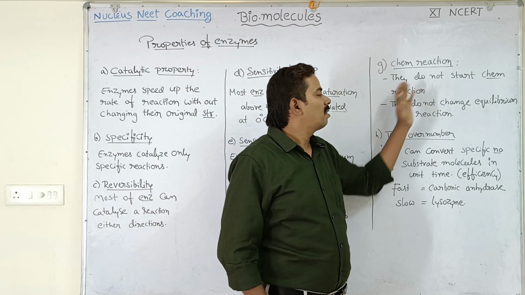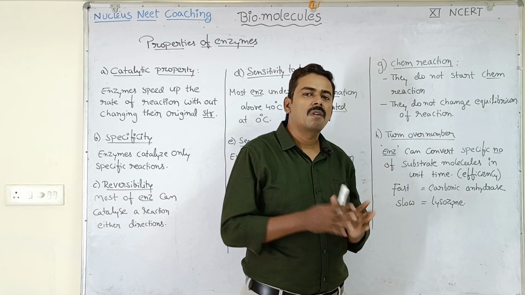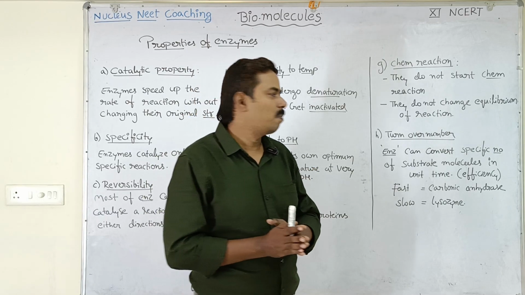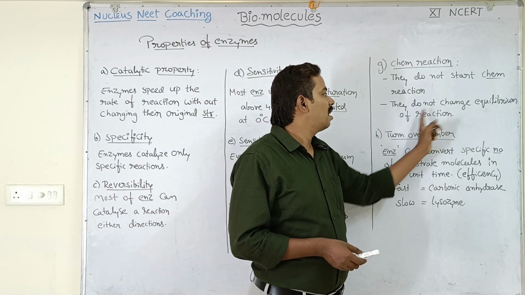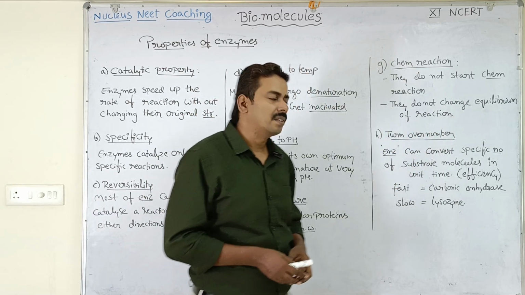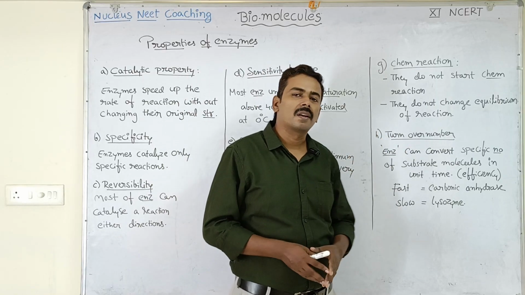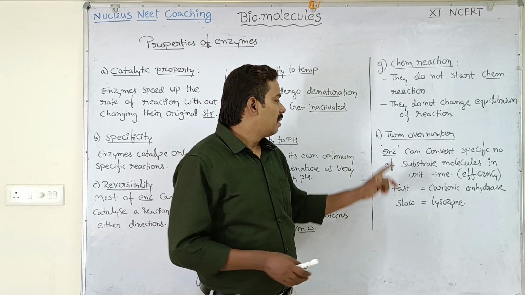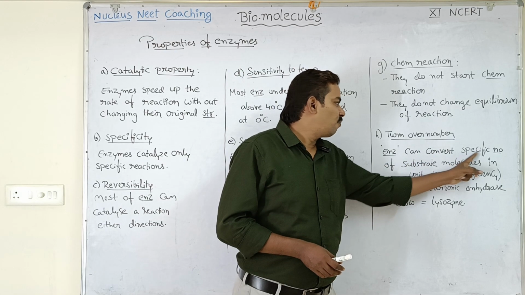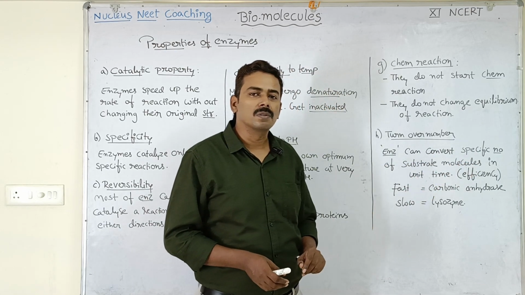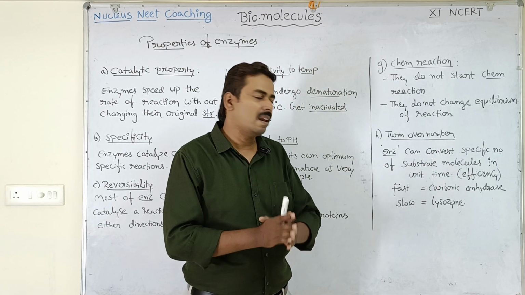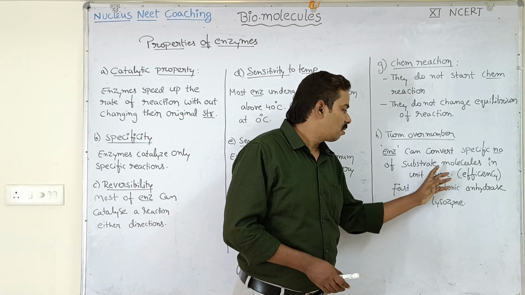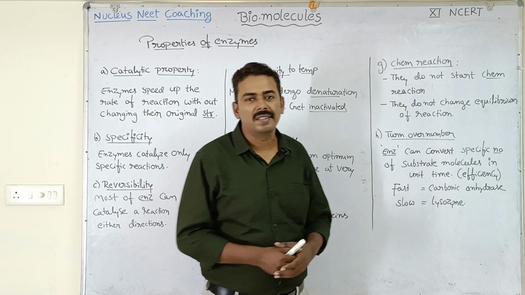Now, chemical reaction. Enzymes do not start the chemical reaction. They just act as a catalyst. Got the point? And they do not change the equilibrium of the reaction. Next, turnover number. Enzymes have a turnover number. What is turnover number? Enzymes can convert a specific number of substrate molecules in unit time. We can also call it the efficiency of the enzyme.